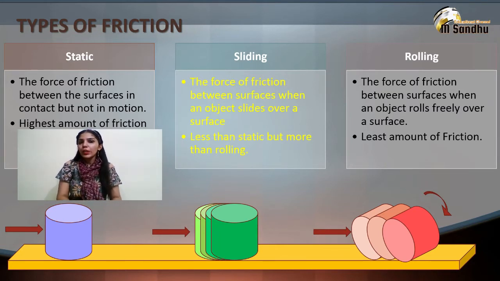When the suitcase is moved over a surface using wheels, different parts of the wheels touch the surface at different times. The time for interlocking between the surfaces is least, so is the amount of friction.